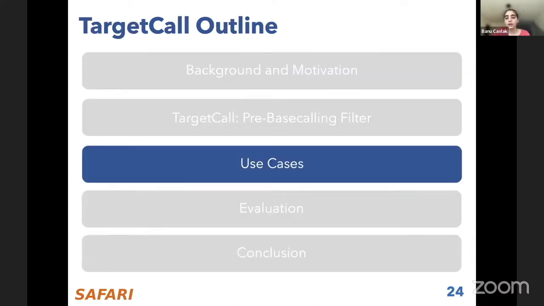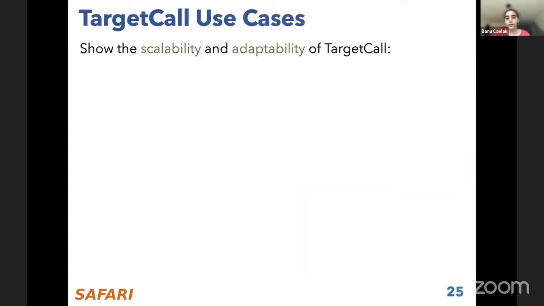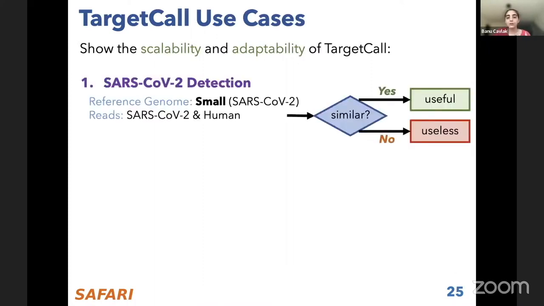And we evaluate TargetCall using 3 different use cases. We choose 3 different use cases in a way that we show how scalable and adaptable TargetCall is. Our first use case is SARS-CoV-2 detection, where we have a small COVID reference genome. And our sample of reads contains both COVID reads and human reads. And our goal is to identify COVID reads among this sample. So we want to eliminate the human ones.